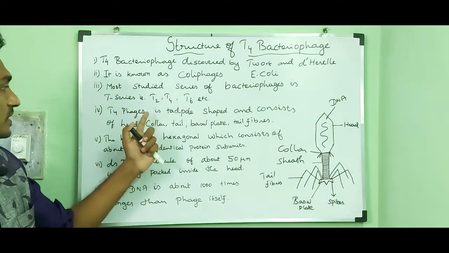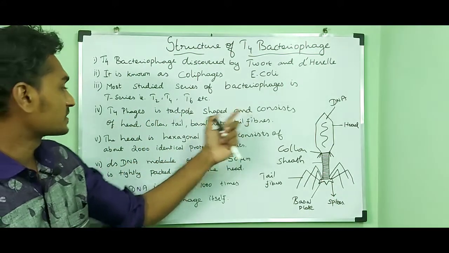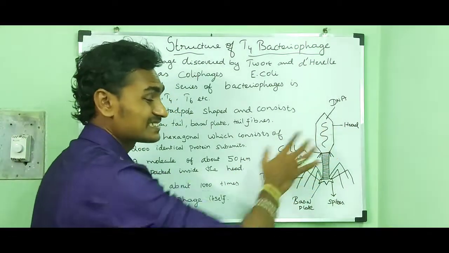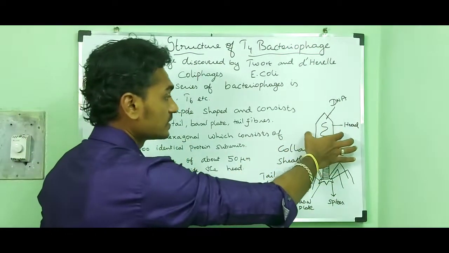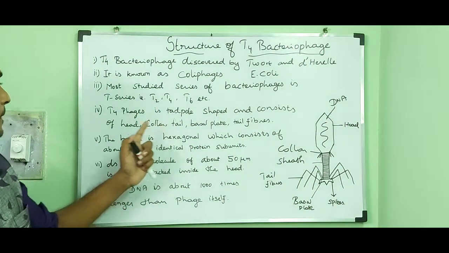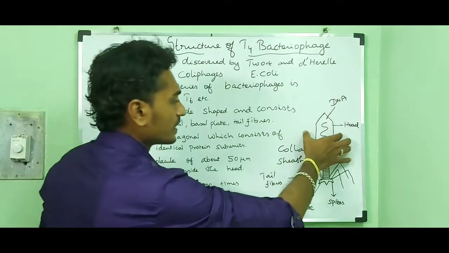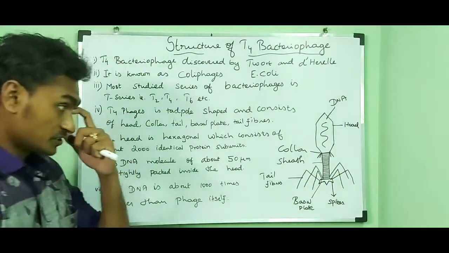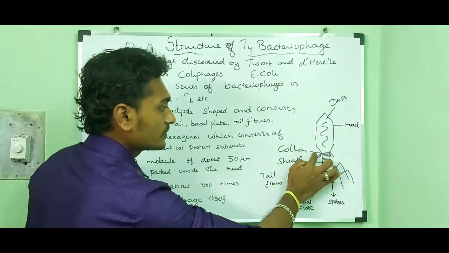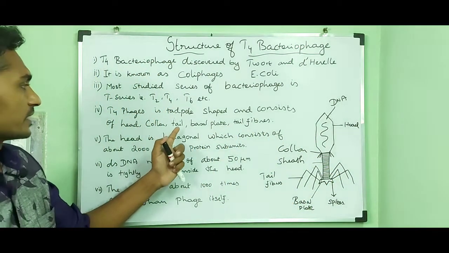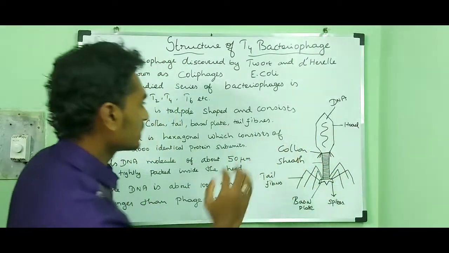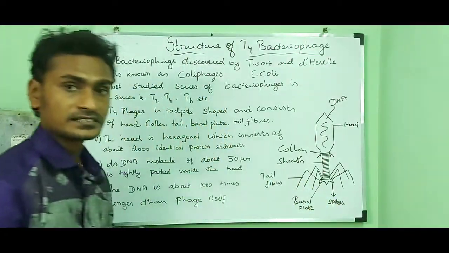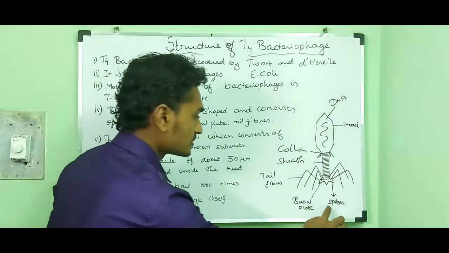The T4 phage has a tadpole shape and consists of a hexagonal head, that means it contains 6 sides, then a collar, which connects the head and the tail portion, then the tail, then the basal plate, then tail fibers, and it contains spikes, a sharpened portion.